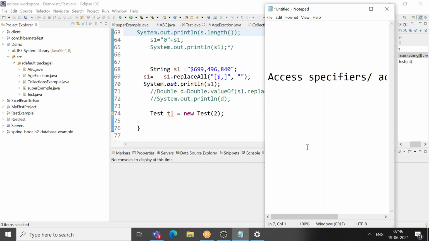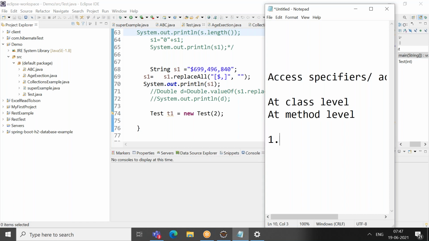Generally, access specifiers are divided into two levels, at class level and at method level. We'll see the class level first, and next we go with the method level.